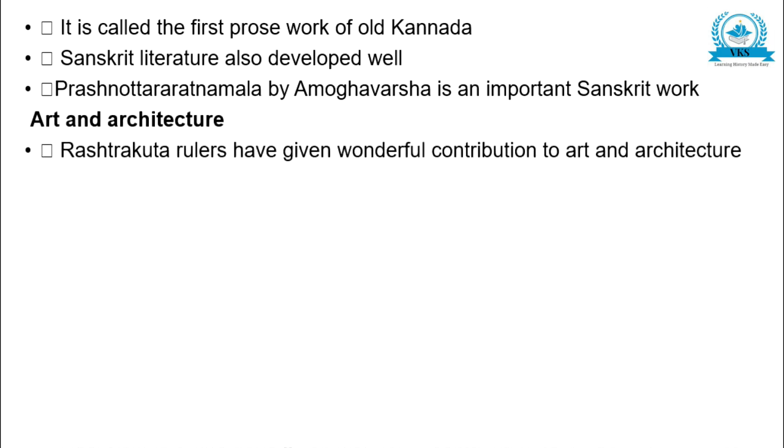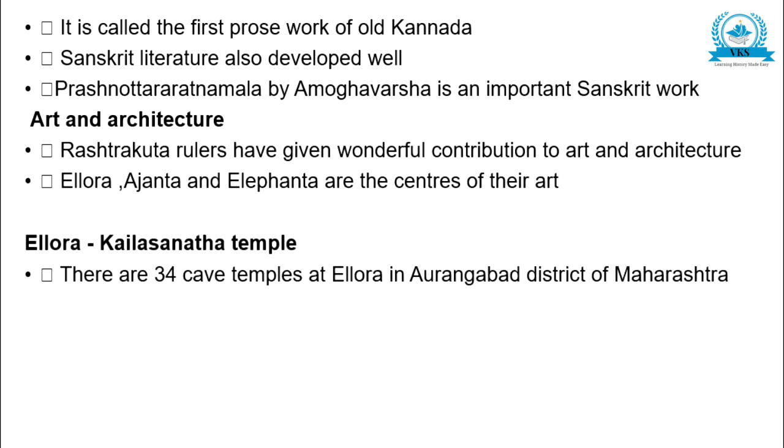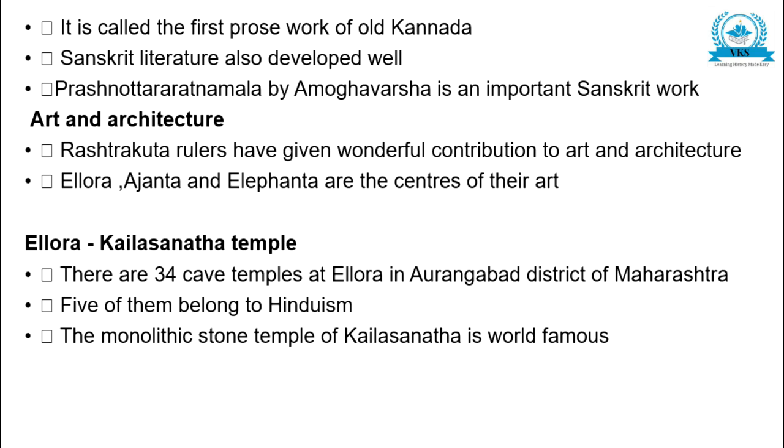Art and architecture: Rashtrakuta rulers gave a wonderful contribution to art and architecture. Ellora, Ajanta and Elephanta are the centers of their art. Ellora Kailasanatha temple: there are 34 cave temples at Ellora in Aurangabad district of Maharashtra. 5 of them belong to Hinduism. The monolithic stone temple of Kailasanatha is world famous. It was built by Krishna I in 770 CE.